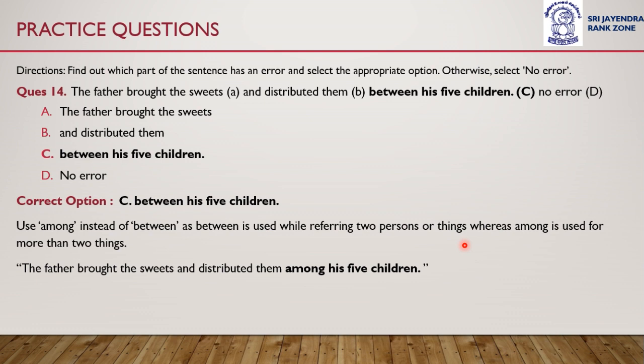We use among, as between is used while referring to two persons or things, whereas among is used for more than two things. So the correct sentence would be: The father brought the sweets and distributed them among his 5 children. Instead of between, among should have been used. Error is in part C.